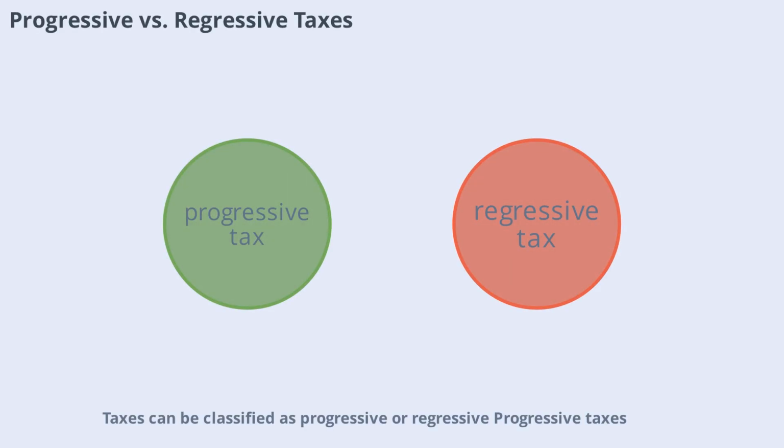Taxes can be classified as progressive or regressive. Progressive taxes like income tax take a larger percentage from higher earners. Regressive taxes like sales tax take a larger percentage from lower income individuals because everyone pays the same rate, regardless of income. Understanding these differences helps us see how tax policies can impact social equity and economic fairness.